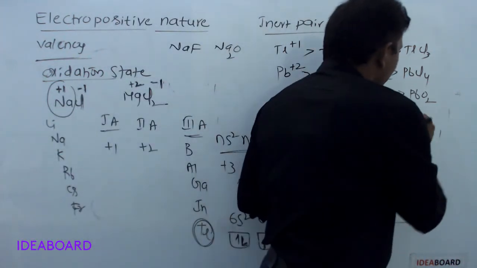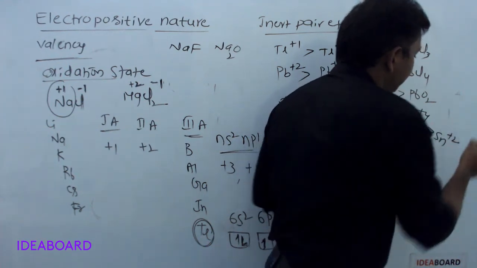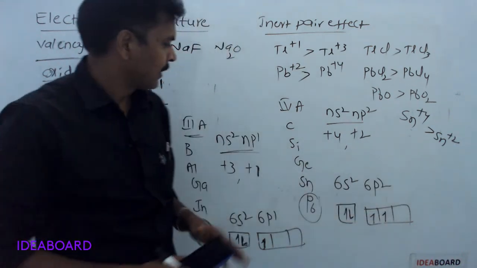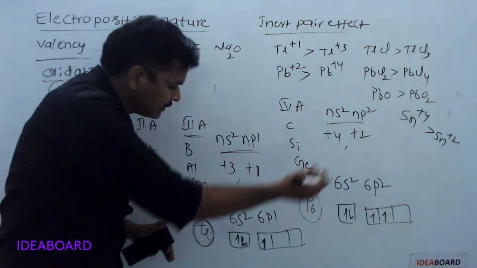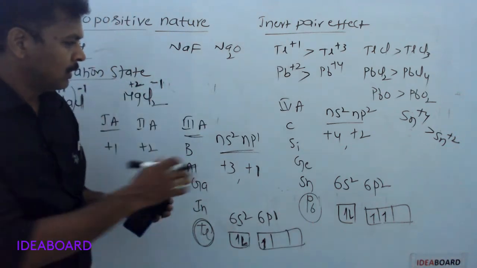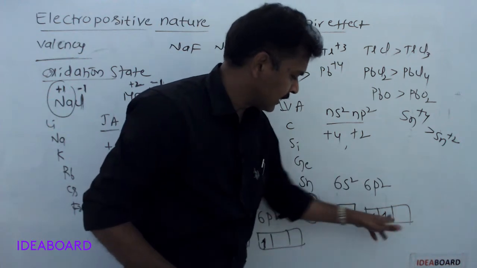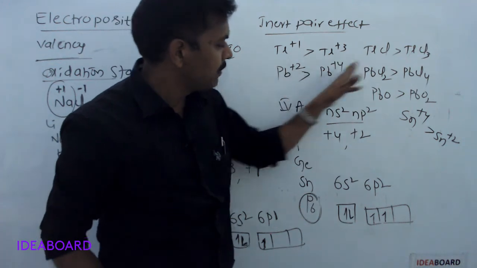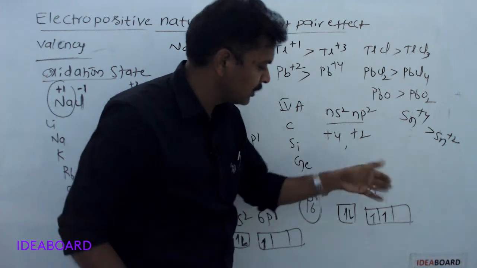If you take tin, for tin +4 only is more stable. Sn+4 is more stable than Sn+2. Only for lead, +2 is more stable. In third group elements, the last element has more tendency to use p electrons. One p electron is there, so +1 is more stable. In fourth group elements, the last element is lead, which has 2 p electrons in the valence orbit. So Pb+2 is more stable than Pb+4. For remaining elements, +4 is more stable, but only for lead +2 is more stable.